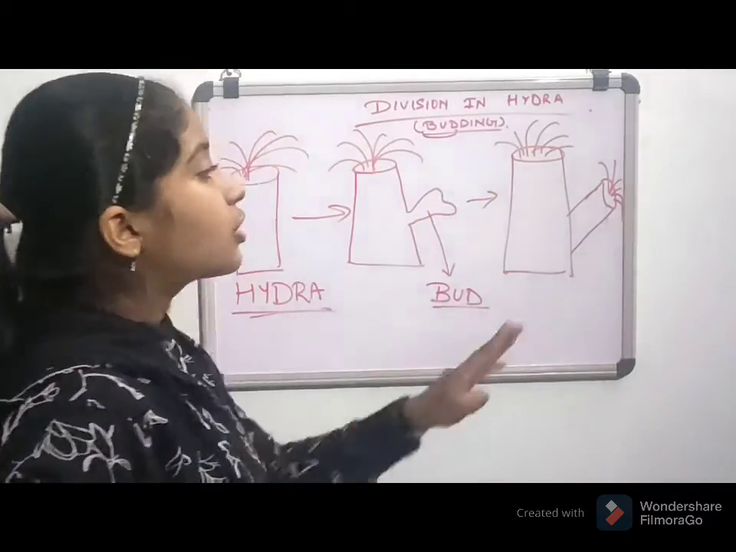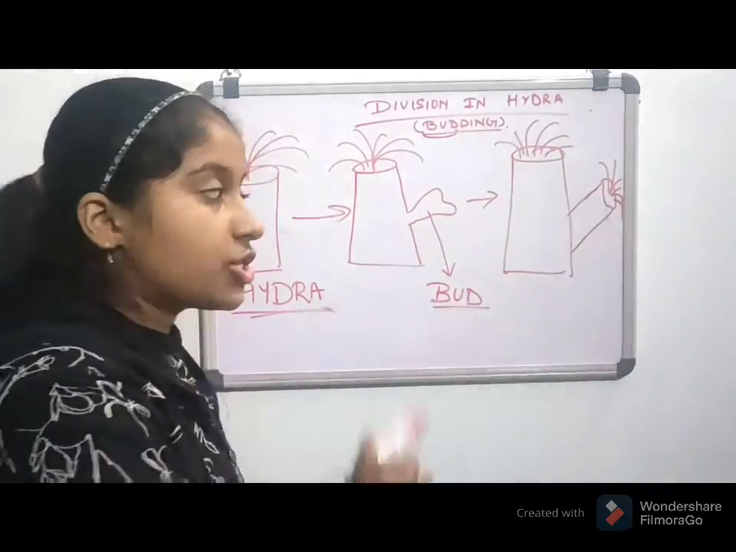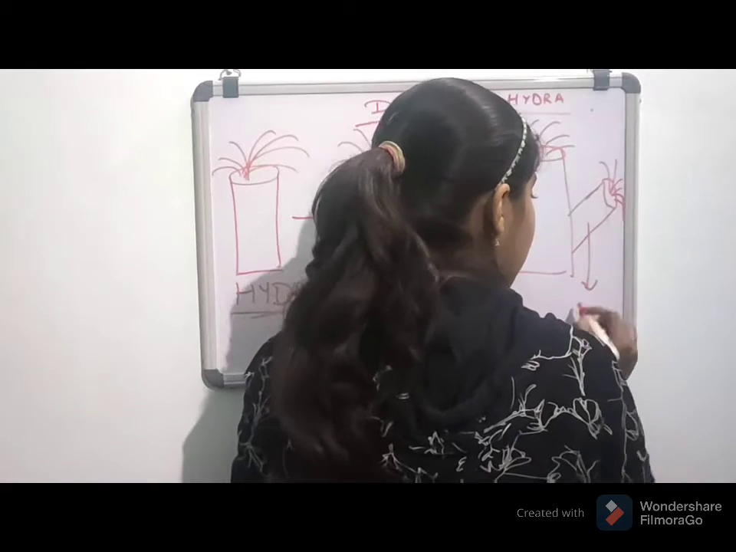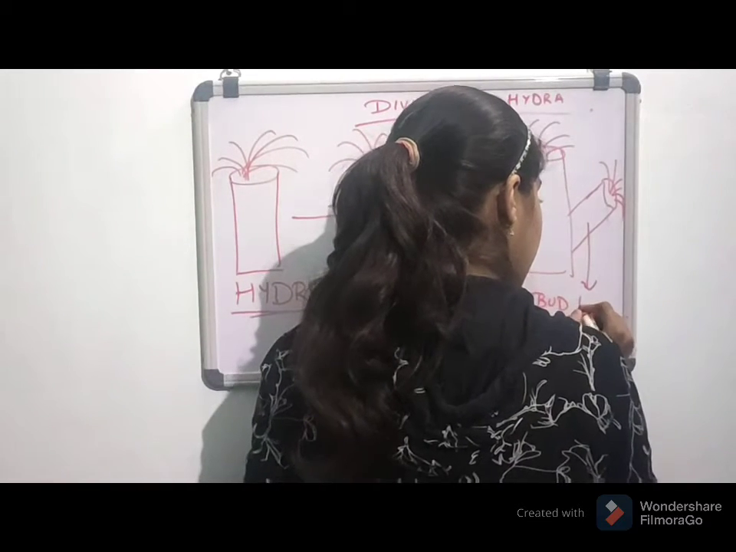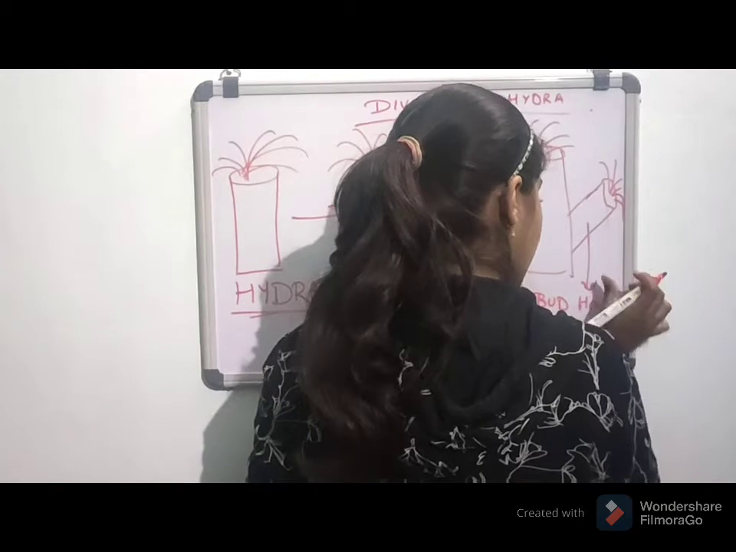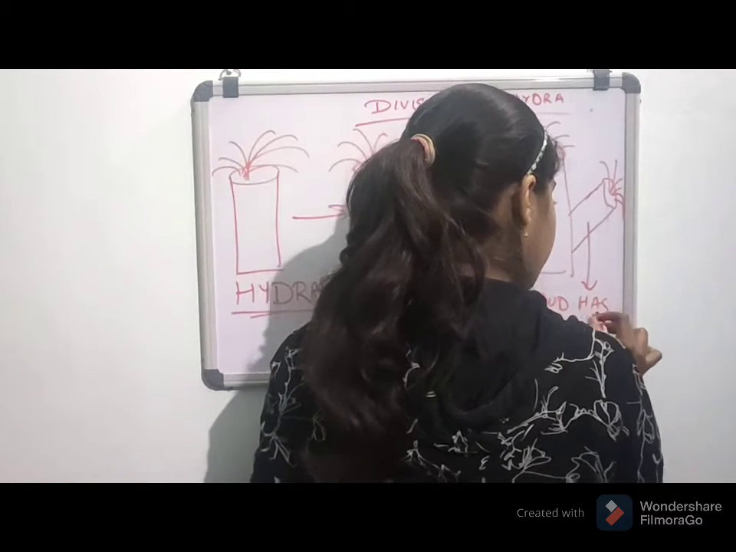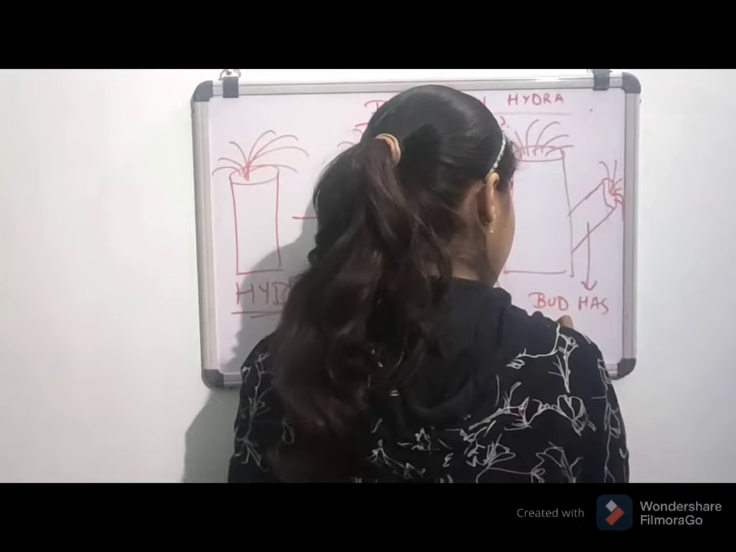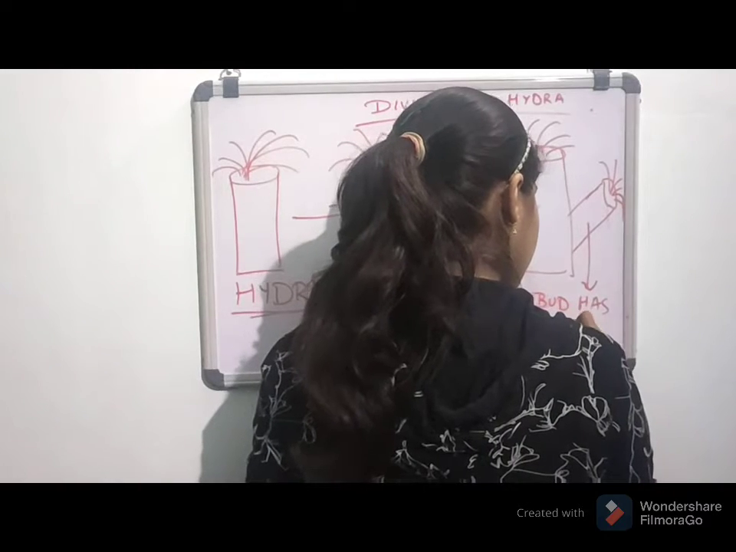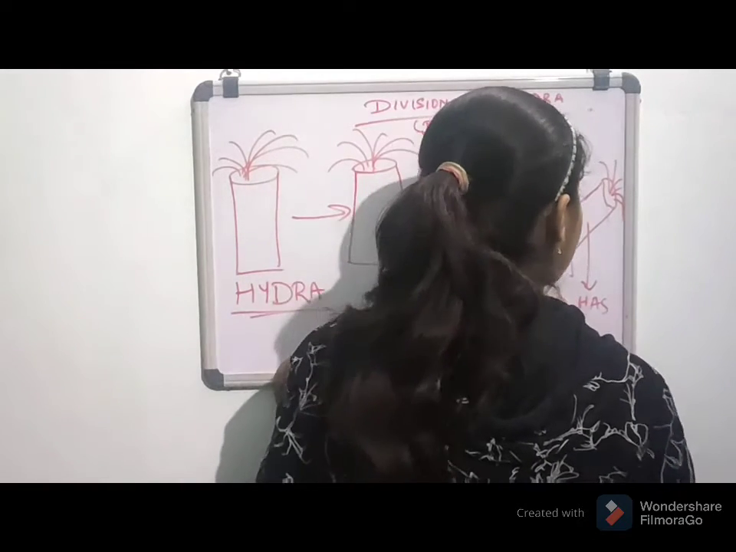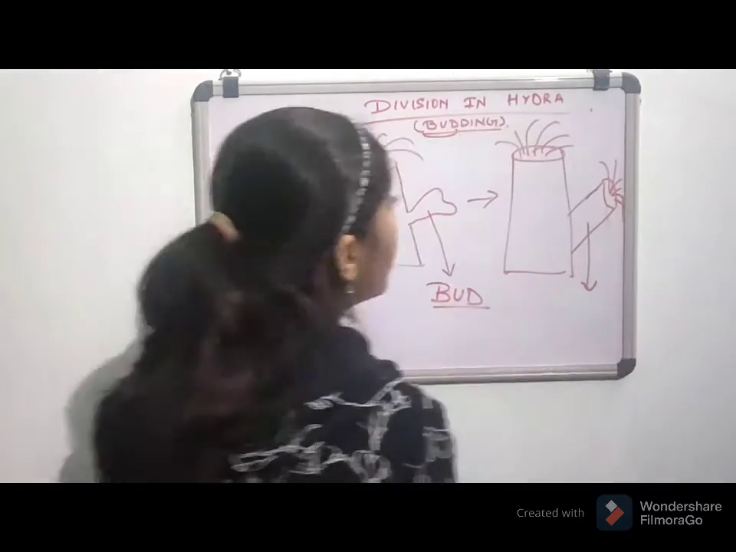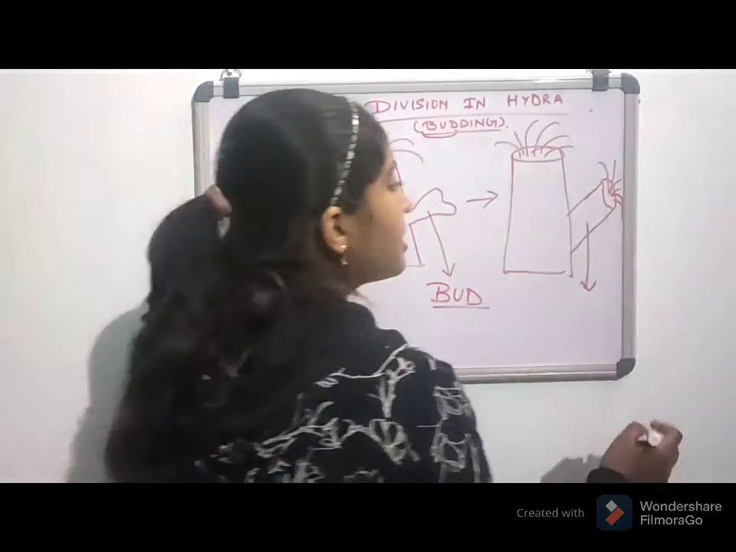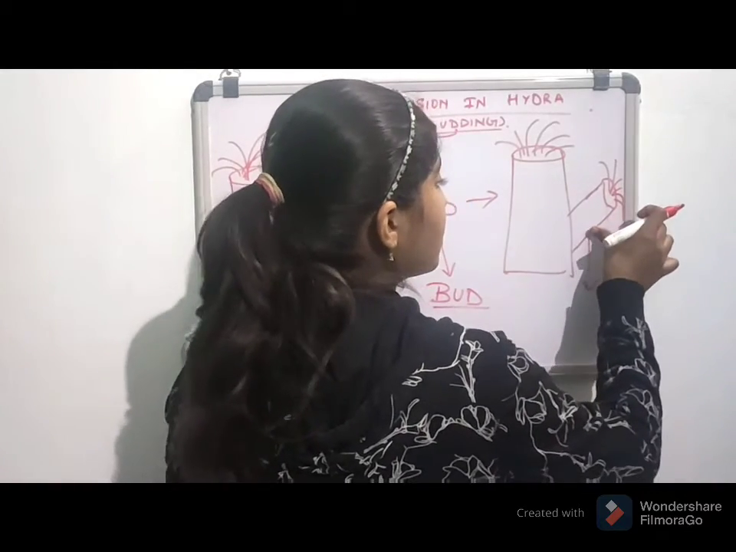So when it grows, it matures. This bud has matured. So the bud has matured and grown into an adult. Leave this. Okay. And after that, what happens? इस process के बाद क्या होता है